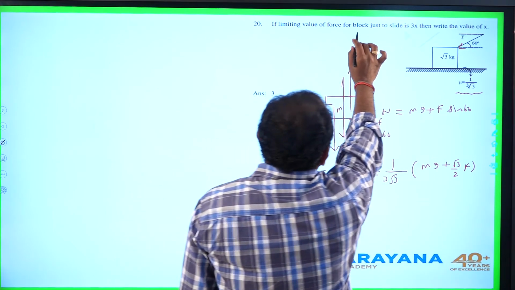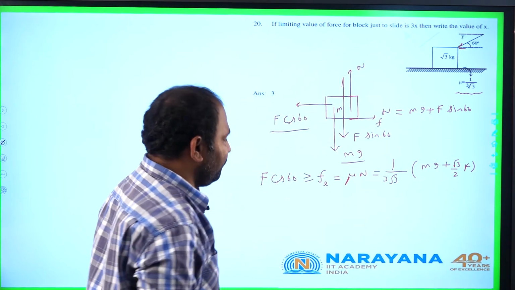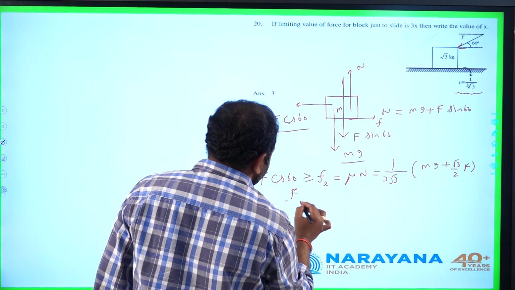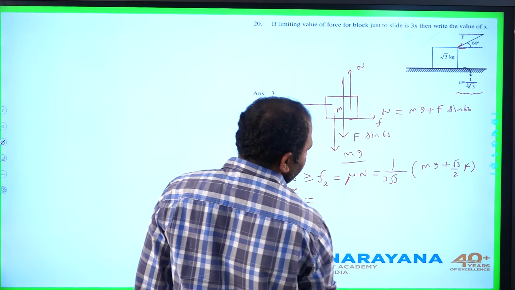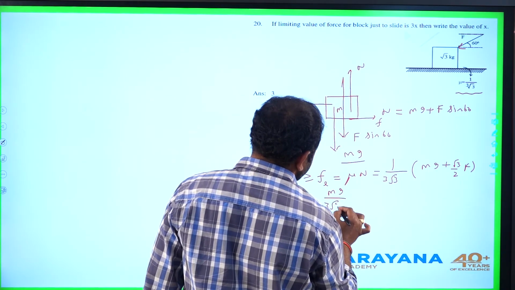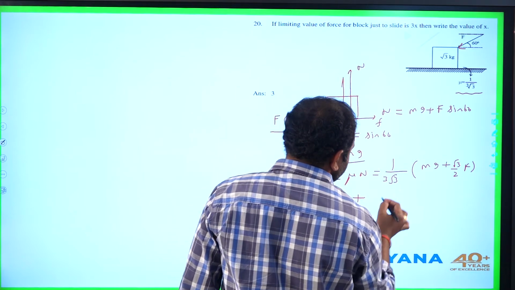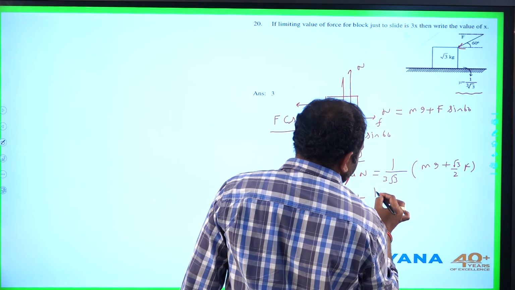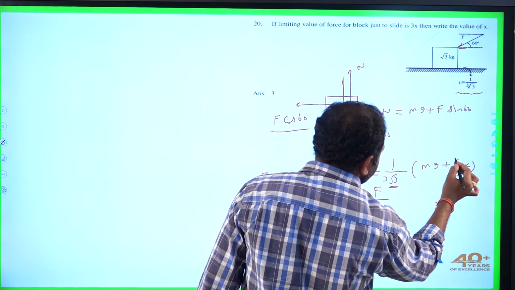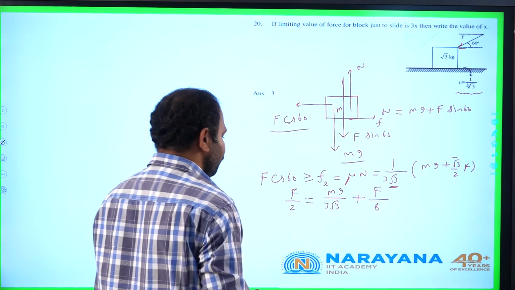The limiting value of force. We need to calculate the value of F. Let us rearrange this expression. F by 2 equal to mg by 3 root 3 plus F by 6, this root 3 gets cancelled, we are left with F by 6.